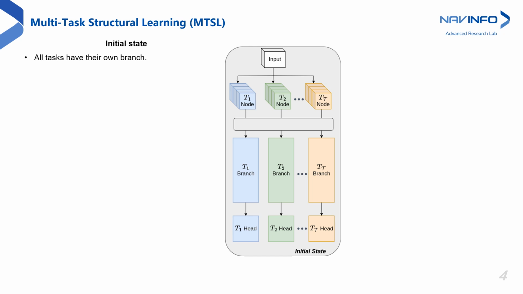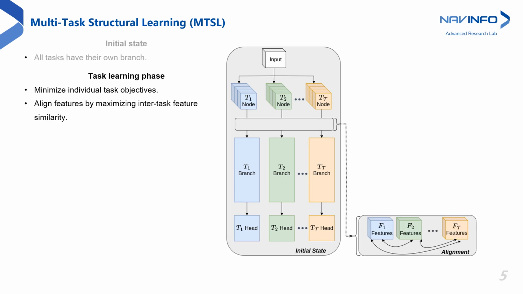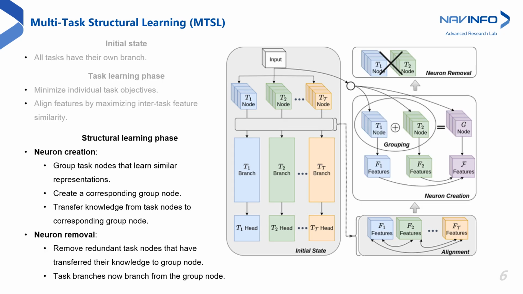MTSL begins initially with each task having its own network. The first layer in a task network is called a task node. During the task learning phase, the objective is to minimize task losses and to align the output features of task nodes by increasing their similarity. After a set number of epochs, MTSL moves to the structural learning phase. This phase begins with neuron creation and then moves to neuron removal.